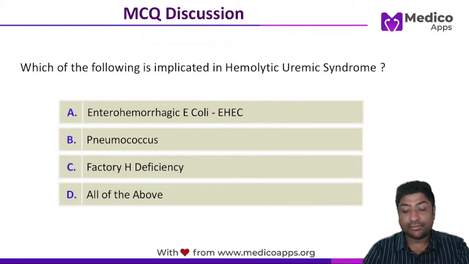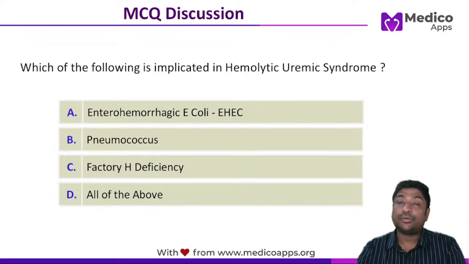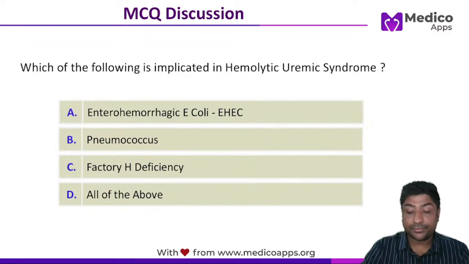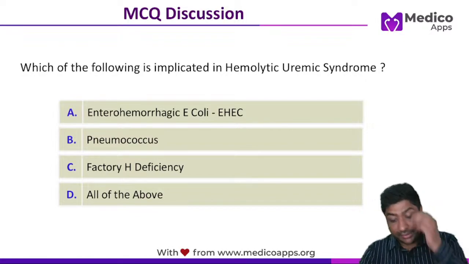This is the keyword. What is F? F is fever? No, A is anemia, hemolytic anemia. So all the features of hemolytic anemia, increased serum bilirubin unconjugated, increased LDH, reticulocytosis, all those can be there. T is thrombocytopenia, and also bleeding.